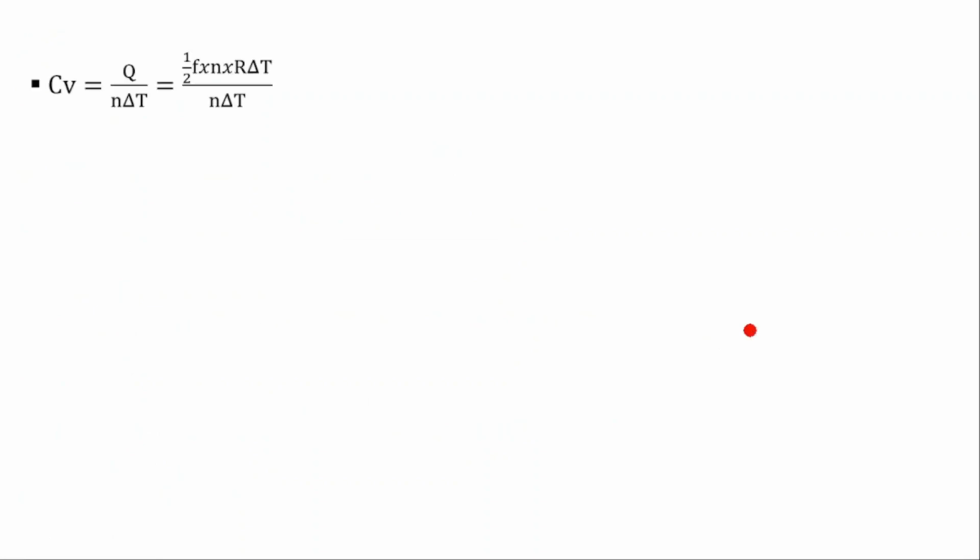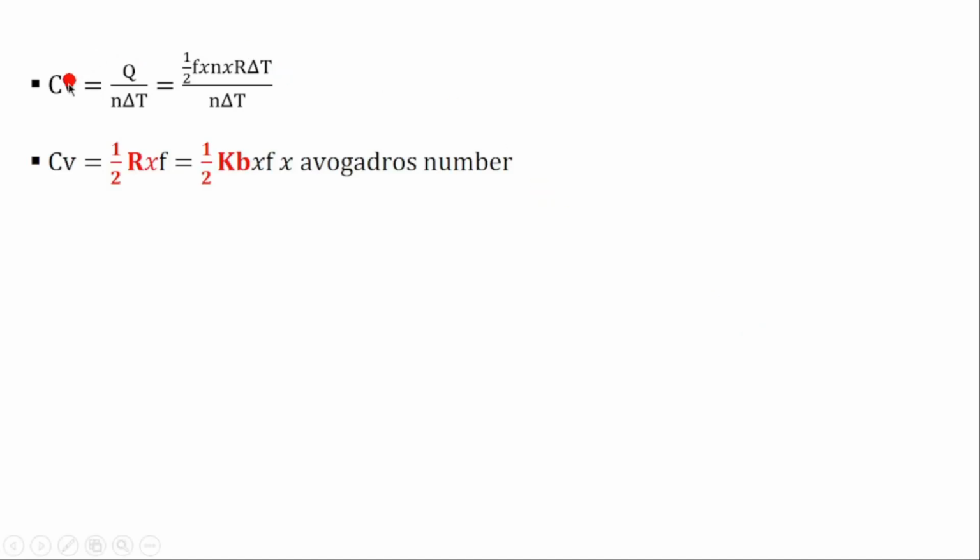By dU, we replace Q by its value. So then we have Cv is equal to Q, which is equal to this one, dividing by N dT. So what will be equal to Cv? We have 1 over 2. We cancel the N, and the dT will also be cancelled. We remain with 1 over 2 L times F.